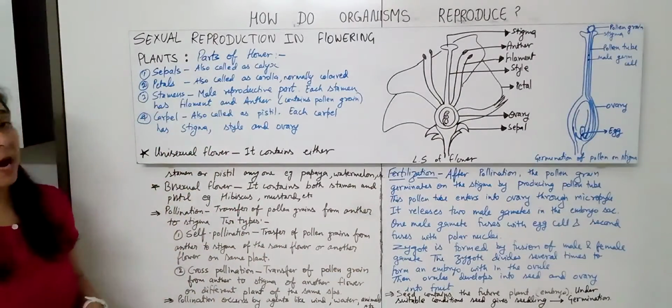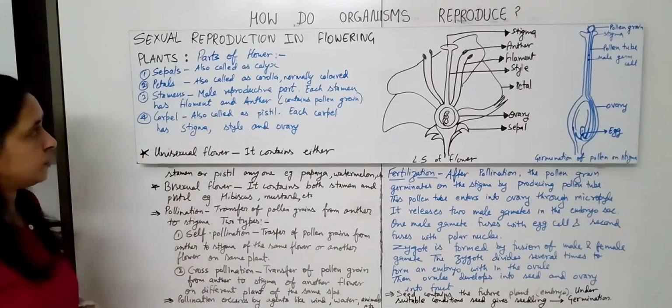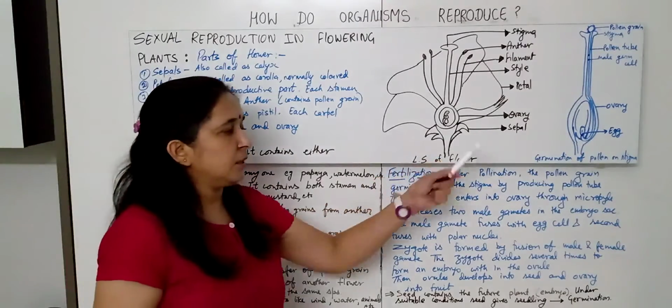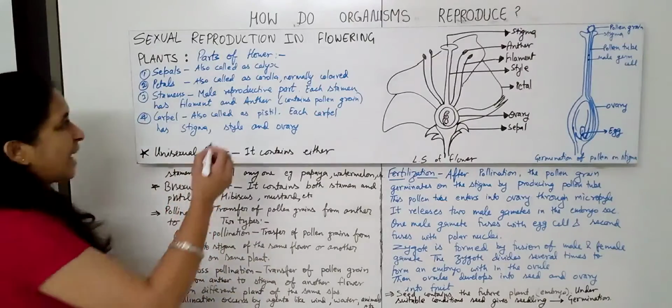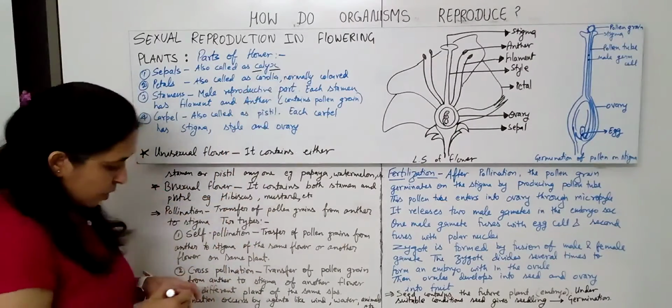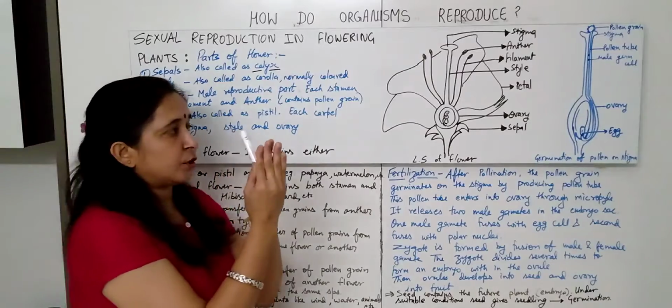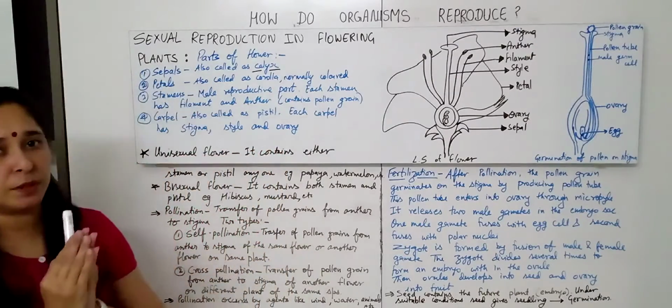Now come here, parts of the flower. The first one, sepal. Sepal means this green color, and that is also called the calyx. The function: during the bud condition of the flower, these sepals protect the bud.